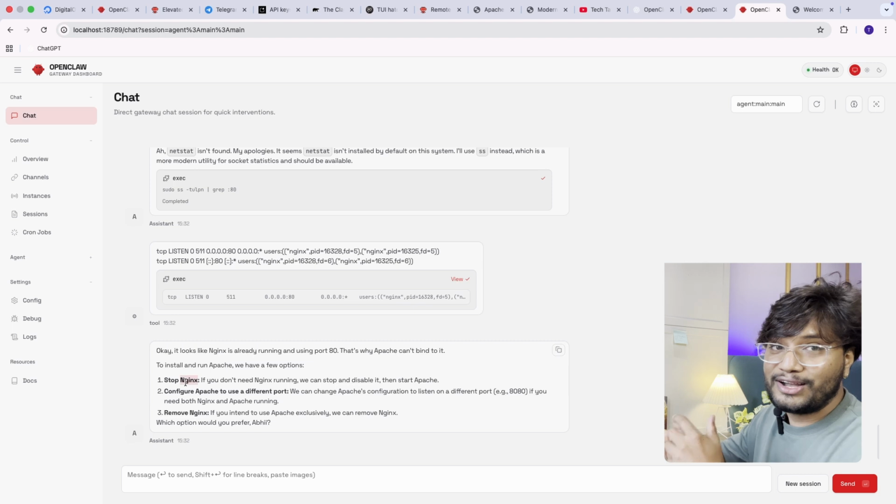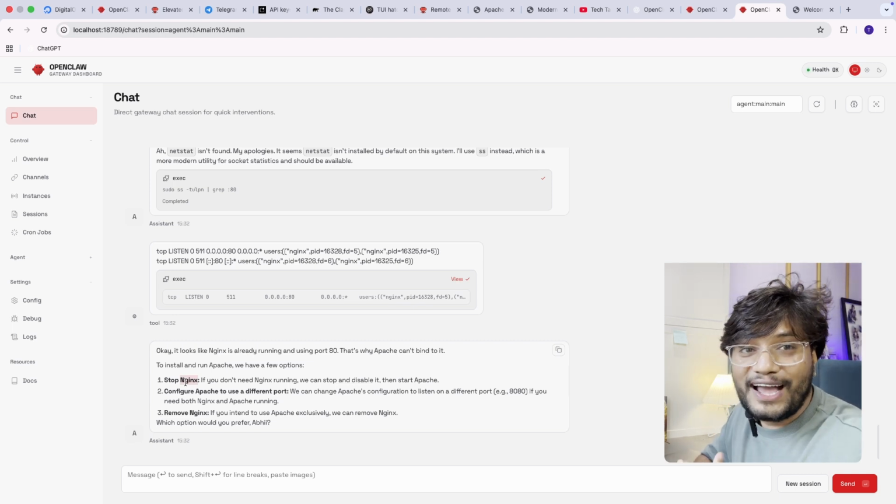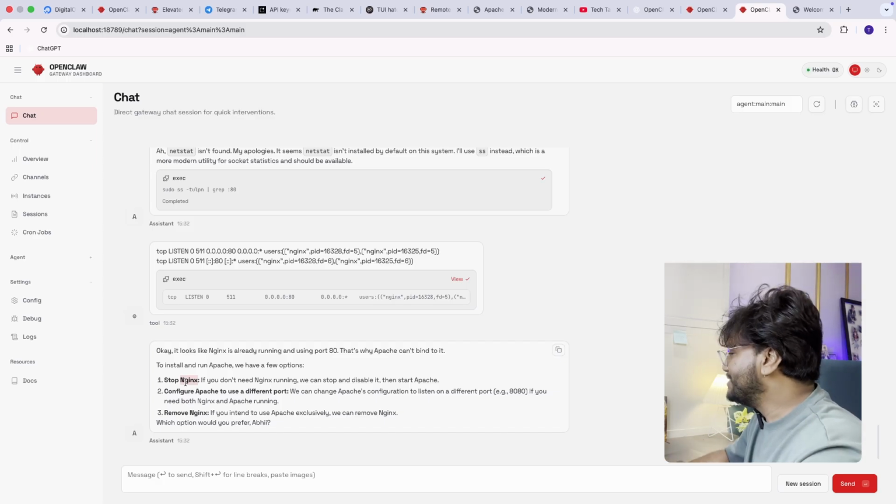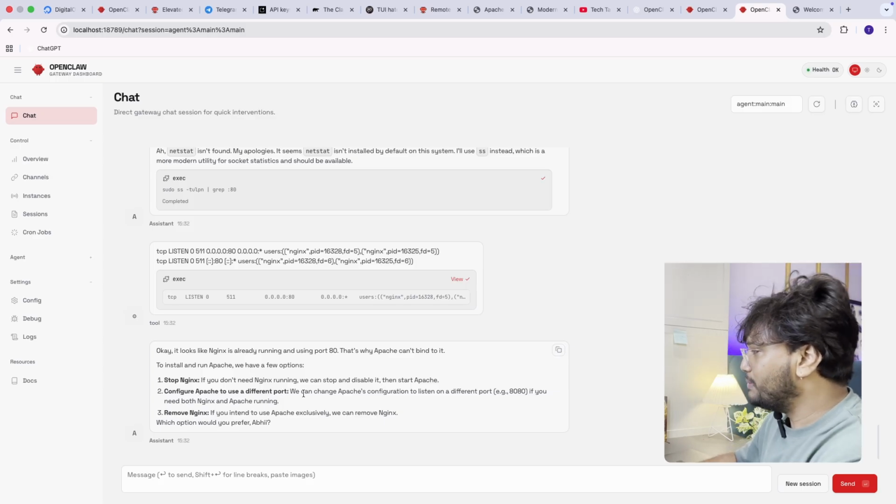Stop Nginx. Look, as a DevOps engineer, I was predicting I'd need to stop or remove Nginx, but my AI agent is already doing it. It says if you don't need Nginx running, we can stop and disable it, or configure Apache to use a different port. No, I won't recommend using another port.